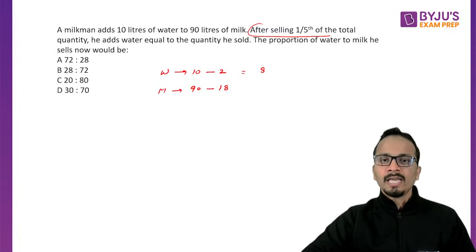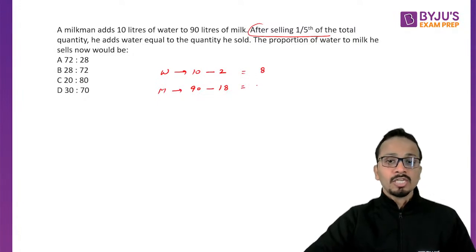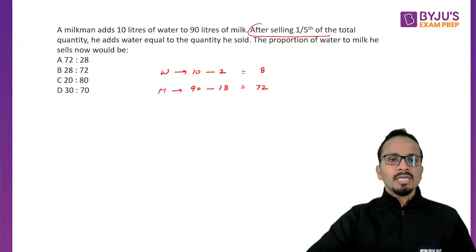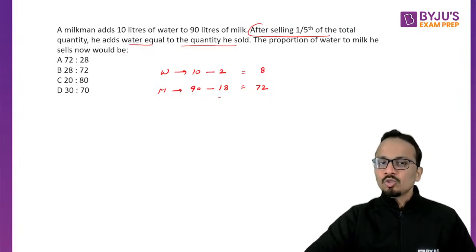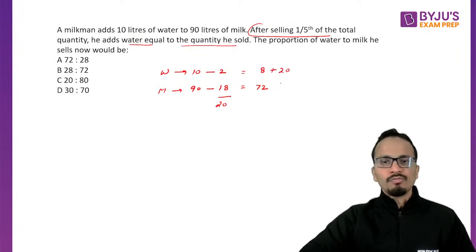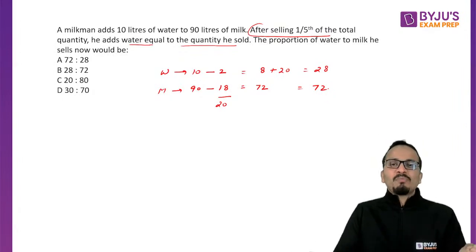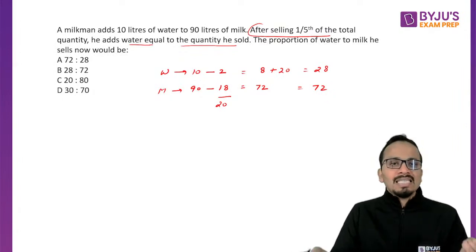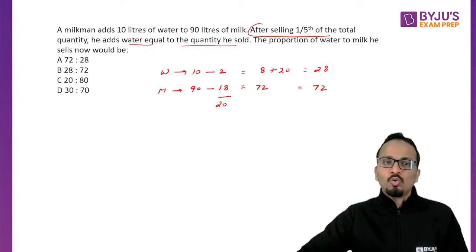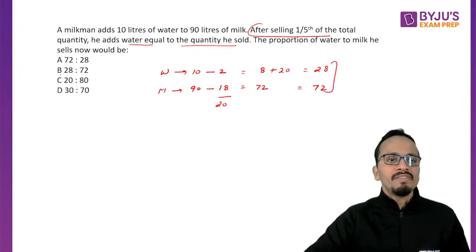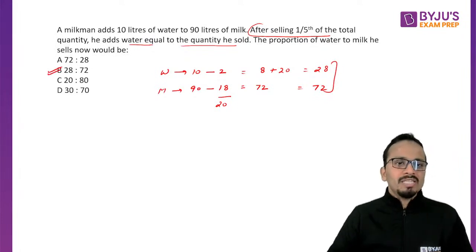So remaining water is 8 and remaining milk is 72, right? And he adds water equal to the quantity he sold. What is the quantity he sold? He sold 20 liters in total. So he has added 20 liters of water. So the water that we have is 28 and milk we have is 72. The question asks the proportion of water to milk he has now, so it is 28 is to 72, which will be the correct answer.